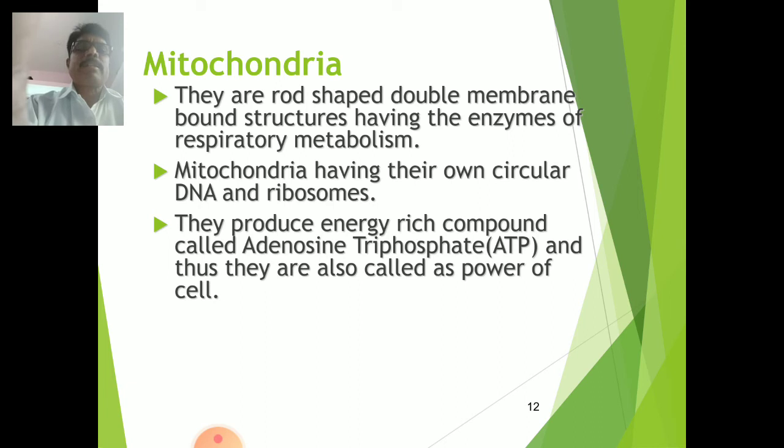Now the next one is the mitochondria. They are rod-shaped double membrane bound structures having the enzymes of respiratory metabolism. Mitochondria have their own circular DNA and ribosomes. That is, DNA is also present in the mitochondria. This is a specific characteristic of the mitochondria, and they also produce an energy rich compound called adenosine triphosphate, that is the ATP, and thus they are also called the power of the cell.